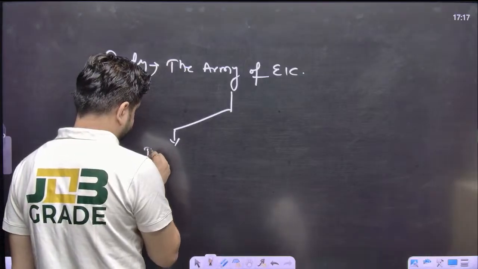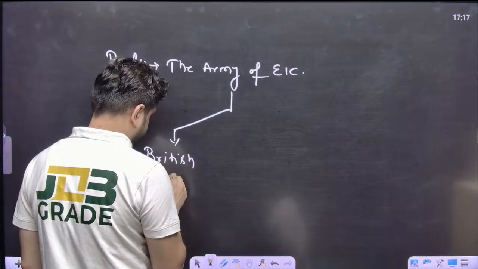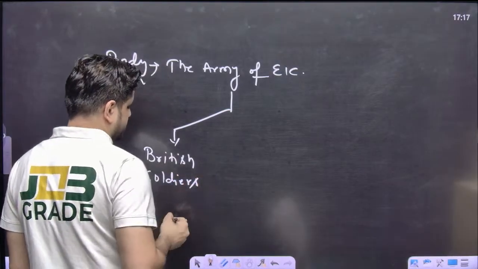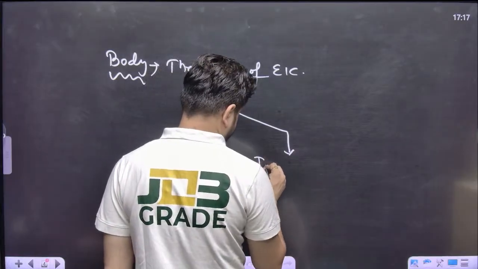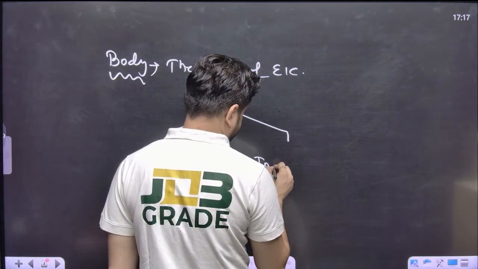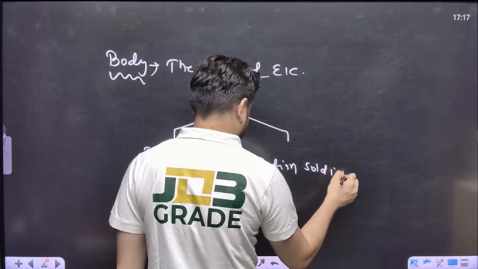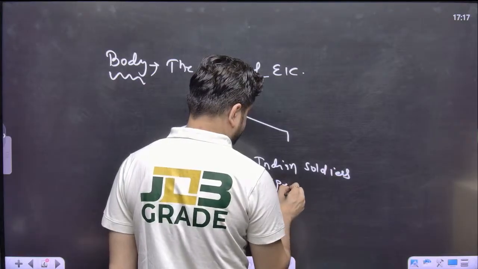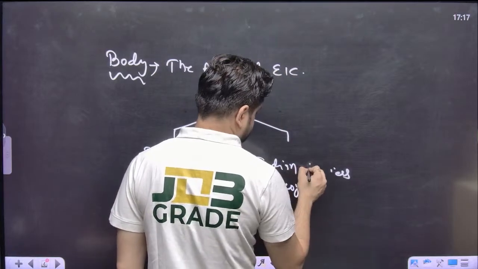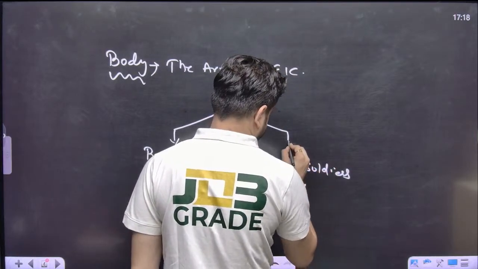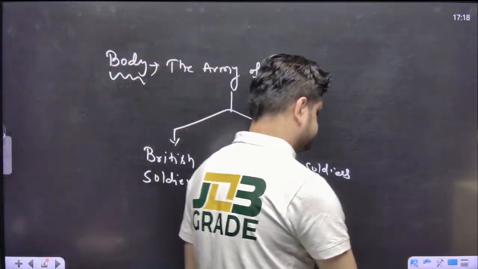British soldiers, and number two is Indian soldiers, which were popularly known as sepoys.